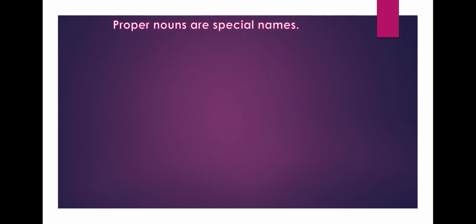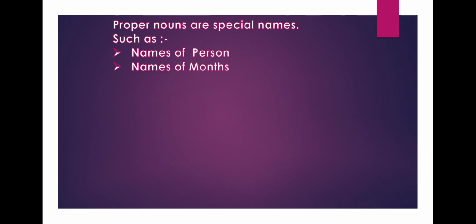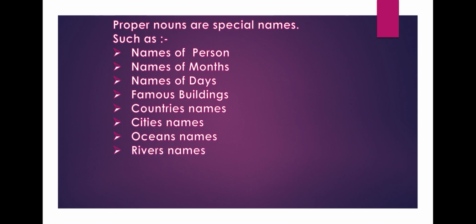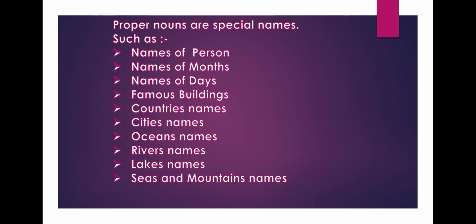Let's see. The proper nouns are special names such as names of persons, names of months, names of days, names of famous buildings, names of countries, names of cities, names of oceans, names of rivers, names of lakes, seas and mountains.